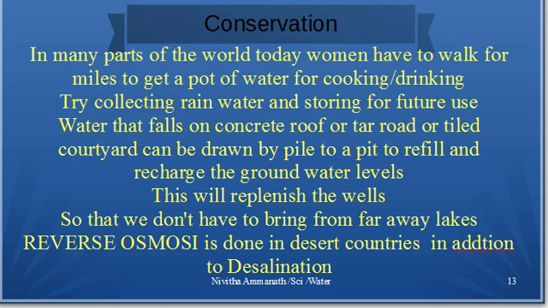Try collecting rainwater and storing for future use. How can we do that? This is what we call as rainwater harvesting. Water that falls on concrete roof or a tar road or a tiled courtyard can be drawn by a pipe to a pit to refill and recharge the groundwater level.